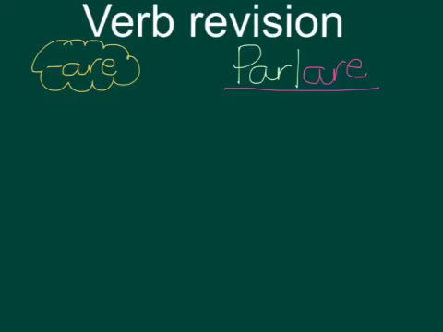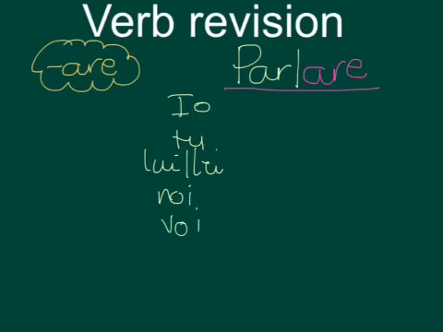So first of all, you put the pronouns. The pronouns are io, tu, lui, lei, noi, voi, loro. This is the order. But it's no good to you if you don't know what they mean in English, in the same order in English. So what does io mean?